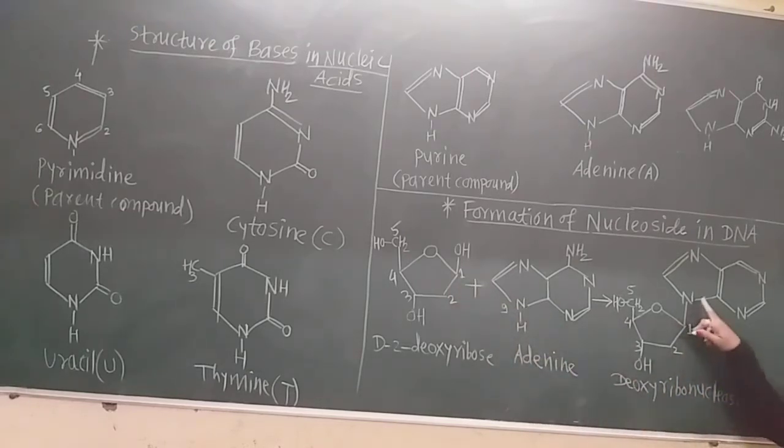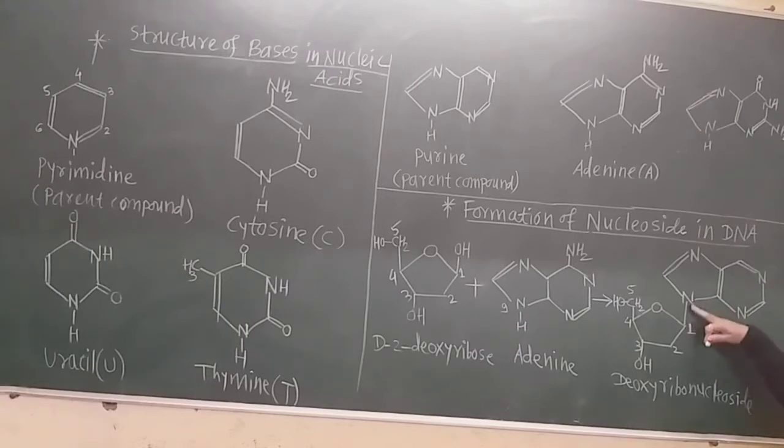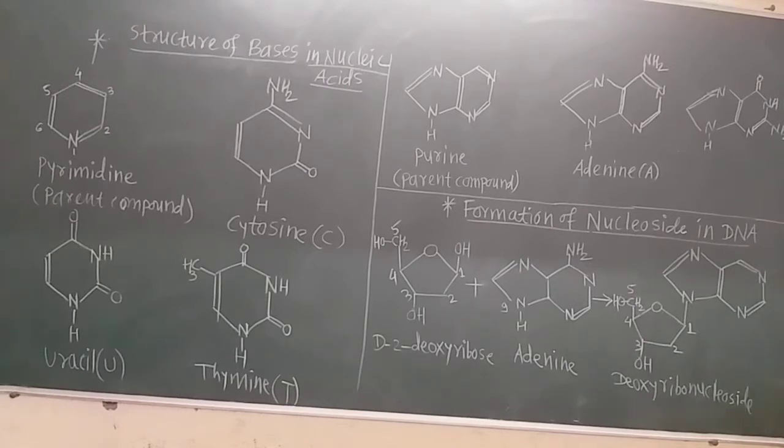This is the first carbon and this is the 9th nitrogen atom in the purine ring of adenine, and there is formation of a bond. When the nitrogenous base and the sugar unit form a bond between them, it is called the nucleoside. For a nucleotide there is also the phosphate unit, so it is called a nucleotide. This is only a nucleoside because there is only the sugar unit and the nitrogenous base.